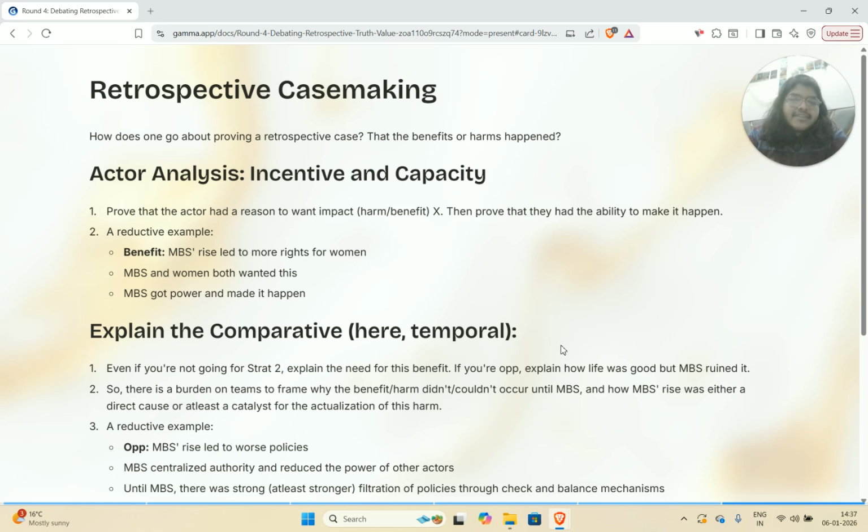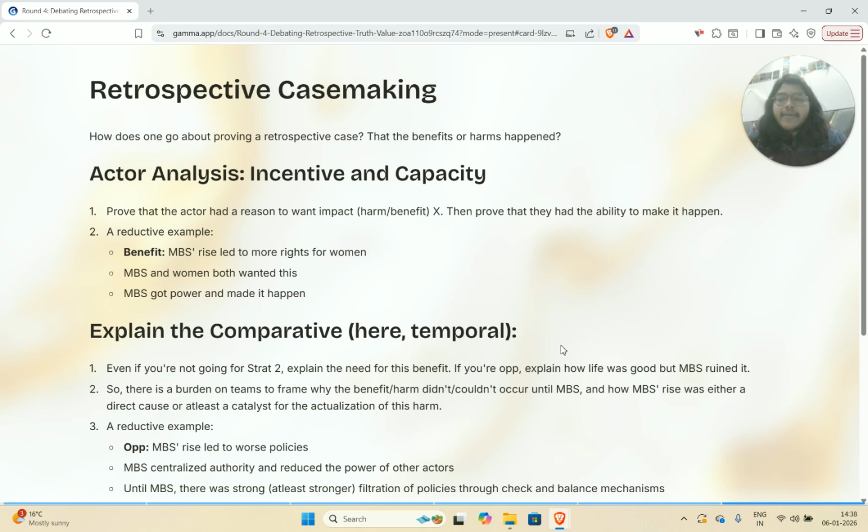Once you prove both of these things, that MBS wanted women to have more rights, and then MBS got power and he got the capacity to be able to get women more rights, once you've proven both these parts, it is viable for an average reasonable voter that the rise of MBS led to more rights for women. Because if he wanted something and he had the power to make it happen, then he probably did make it happen. So this is the most simple way to be able to prove a retrospective harm or a benefit.